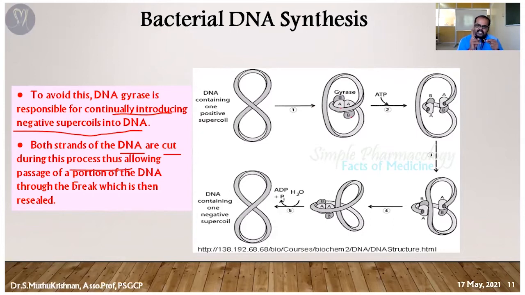It's going to cut the strand, then reseal the strand. During that process, it produces negative supercoiling. Nothing but reattachment from this side to the opposite side. Because of that, it's going to resolve the positive supercoiling.